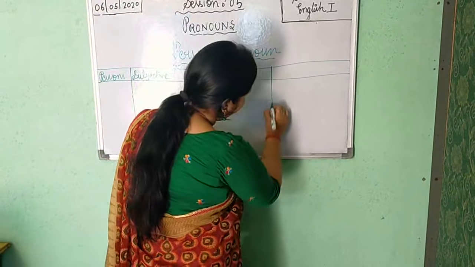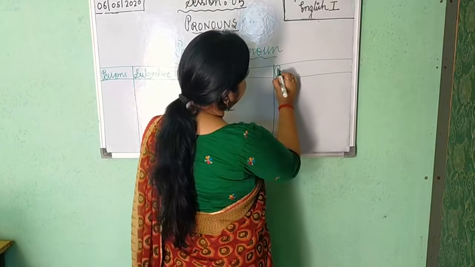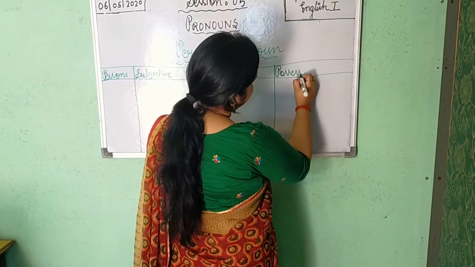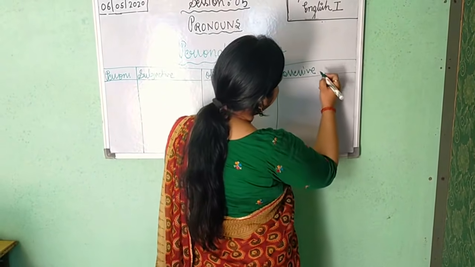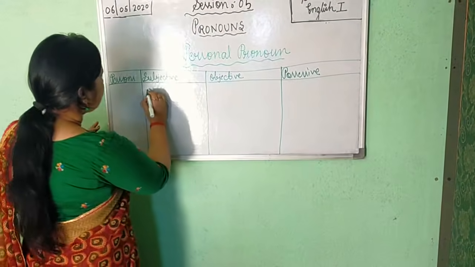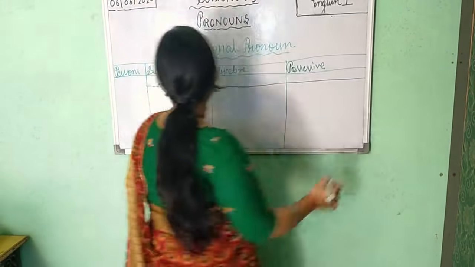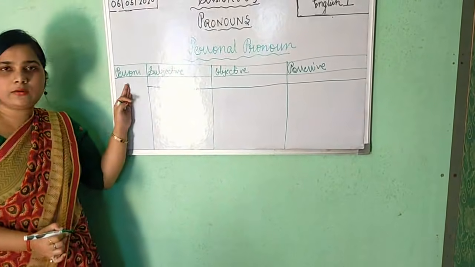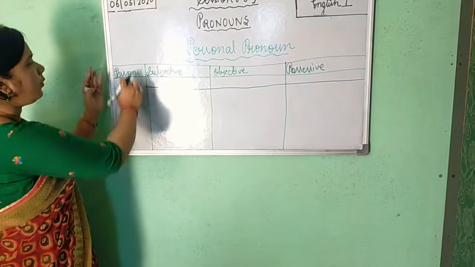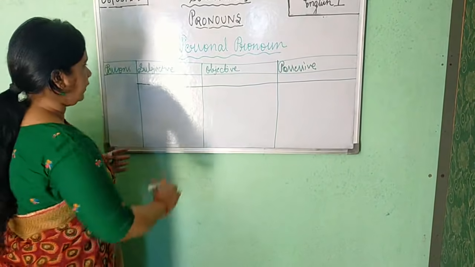Now in the third possessive will come, the possessive case or you can say genitive case. Make a chart like this. Now after that you will draw the line again. Don't draw from the column of persons, but draw from the column of subjective.